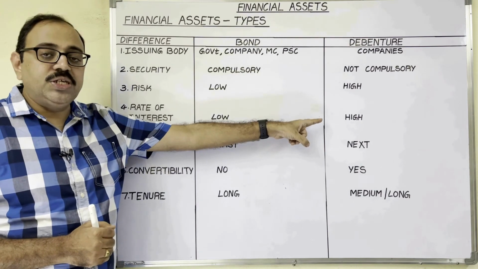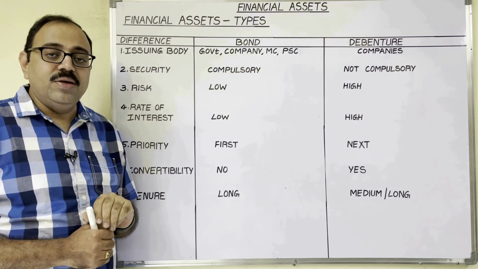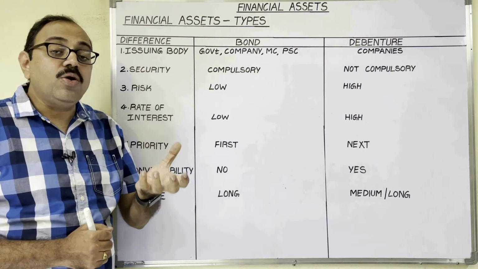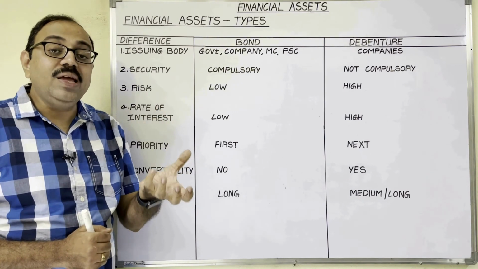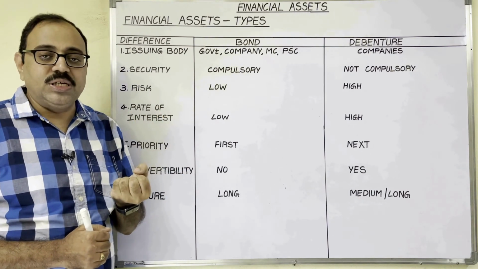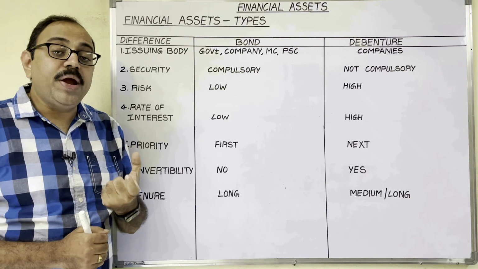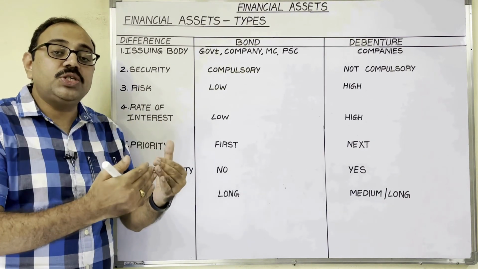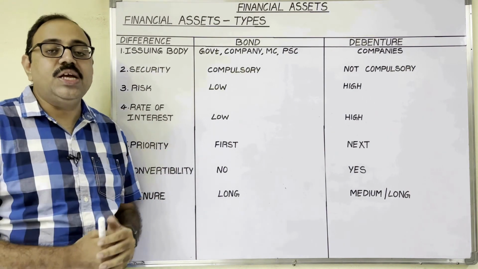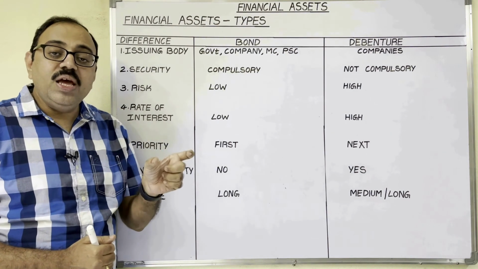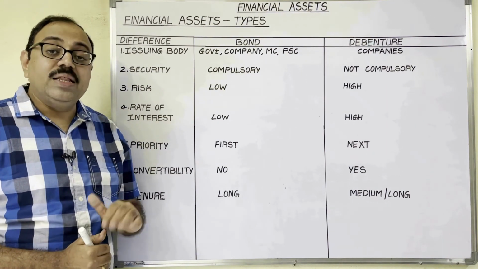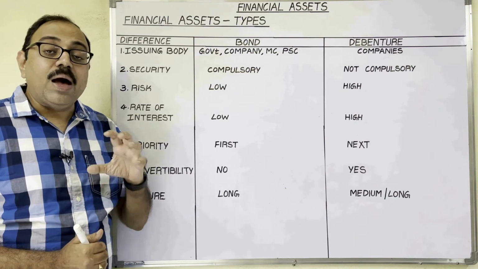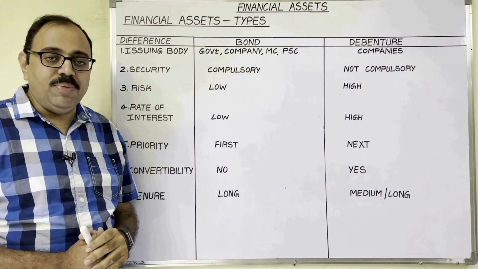In case of debentures, interest will be high because company is not going to offer any security in case of unsecured debentures, and interest will be paid on periodical basis. Suppose one company issued debentures to investors for 7 years period. So every year company pays interest to them. At the end of maturity period, company returns the principal amount to them.